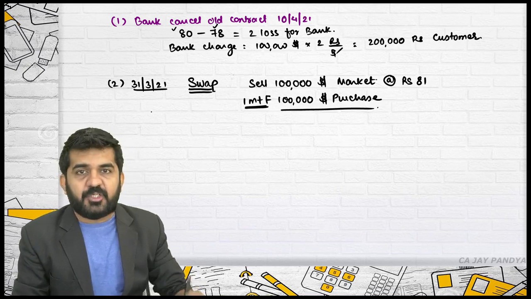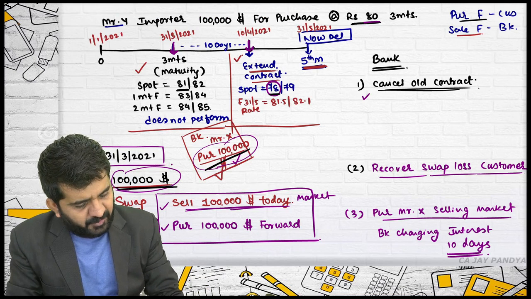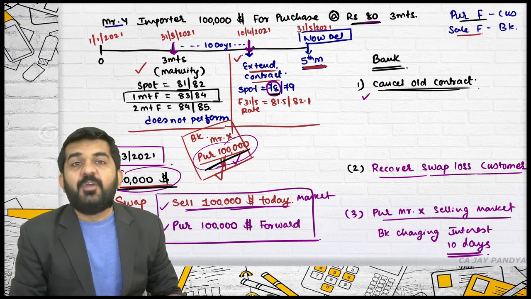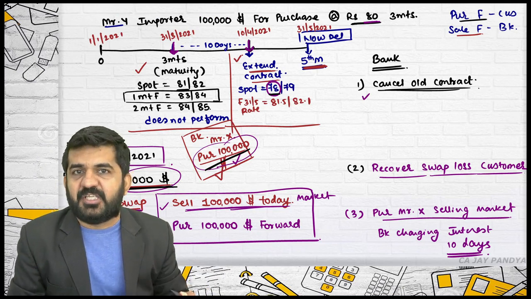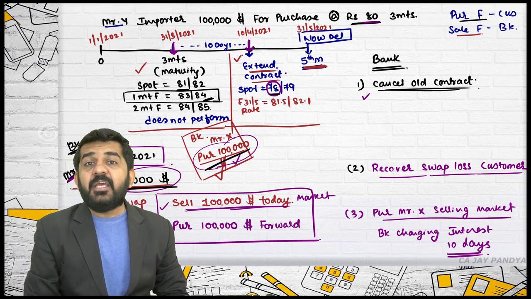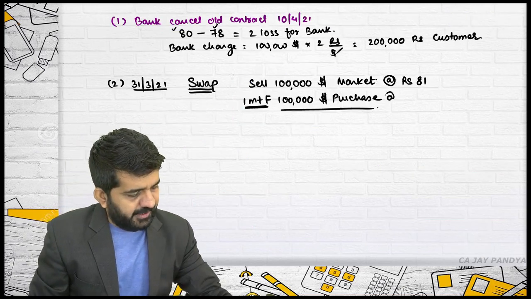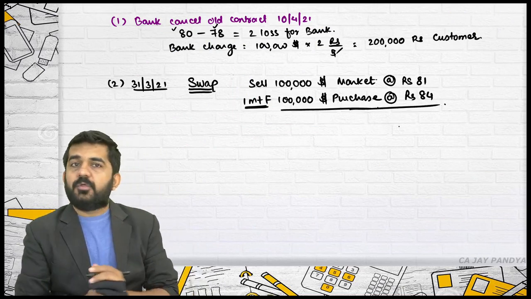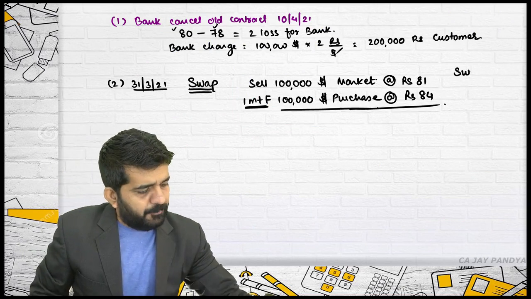We are on 31st March. What is the rate of 1 month forward? We are purchasing or selling? We are purchasing. Is it alright? What will be the rate applicable? It will be 84. Is it alright? At the rate of rupees 84. Is it alright? What is the swap loss?